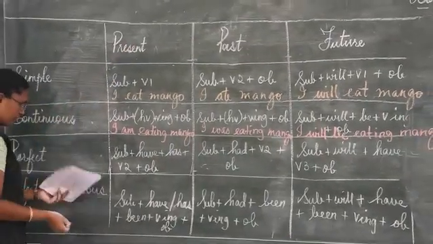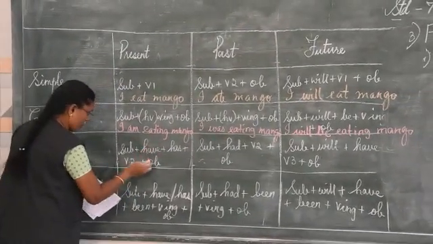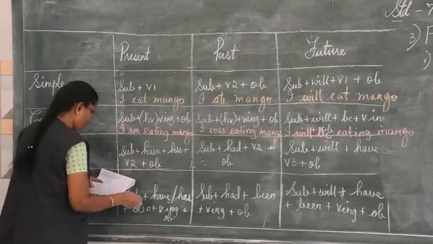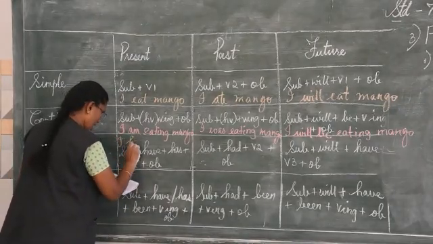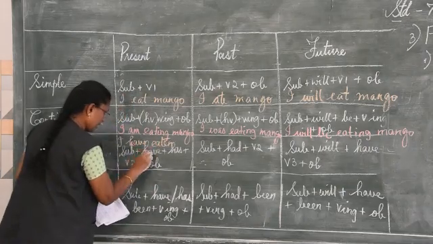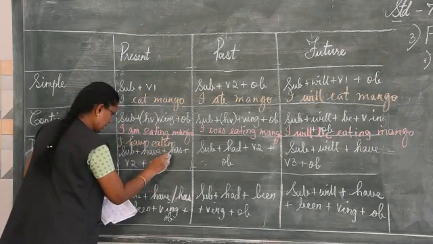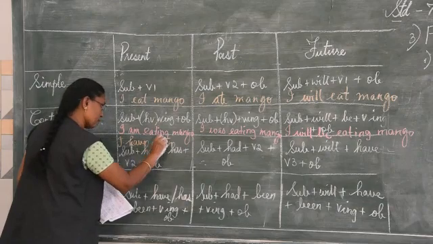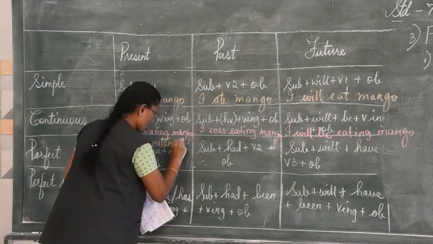Okay, next one, present perfect tense. Understand, I don't have place here, I will write on top. I have eaten. I have, eat becomes verb 2, eaten, mango.